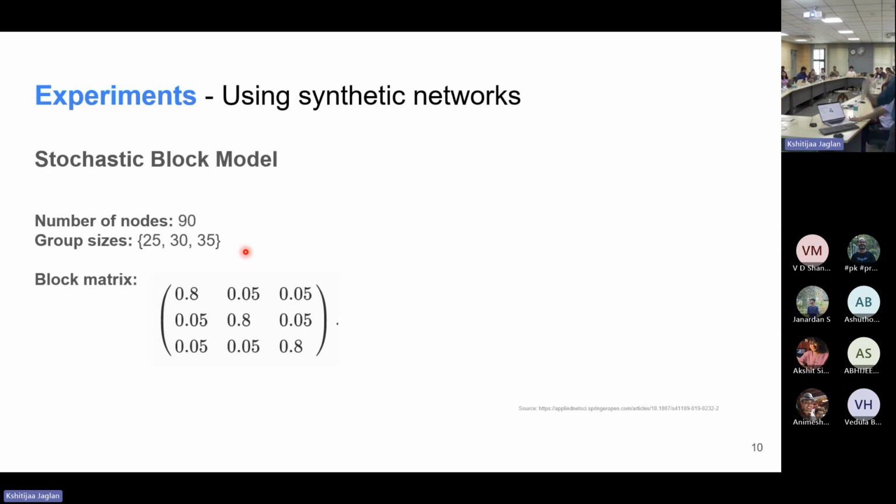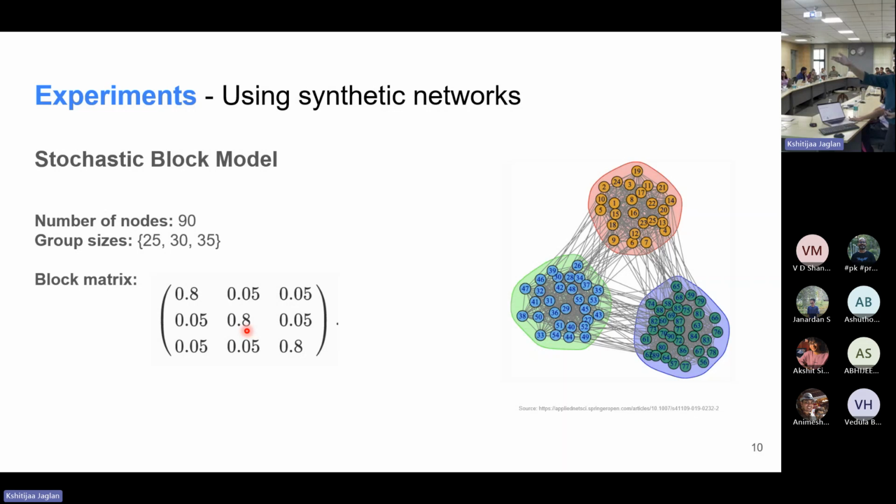In this particular configuration, the block matrix tells us, if we look at the diagonal elements, the intra-cluster probability of an edge existing. So over here, 0.8 is essentially that. And 0.05, the non-diagonal elements that we see, is the probability of an edge existing between every two clusters. Based on this particular configuration of the model, we get the network as we can see on the right. You can see that the cluster itself is the denser region of the network, and between the clusters we don't see as much density.